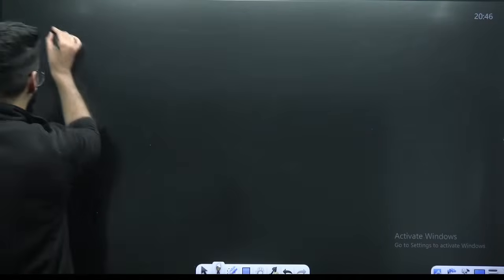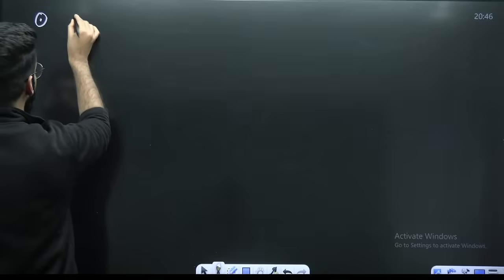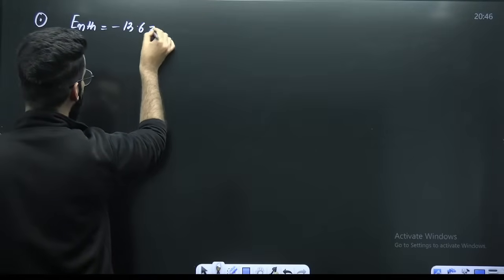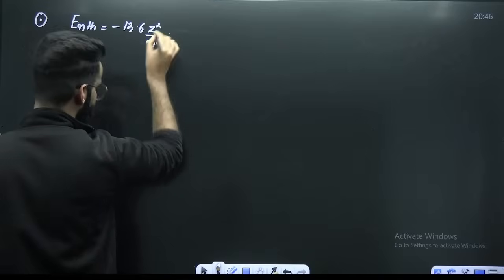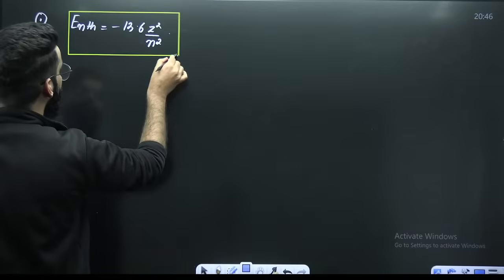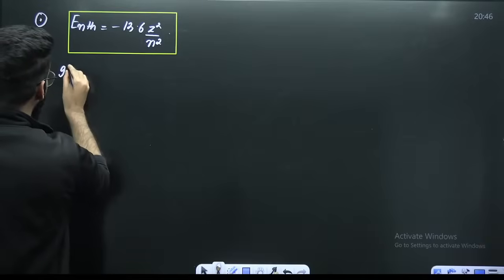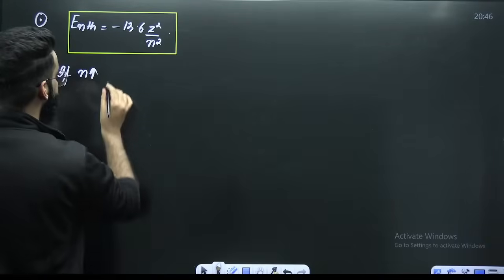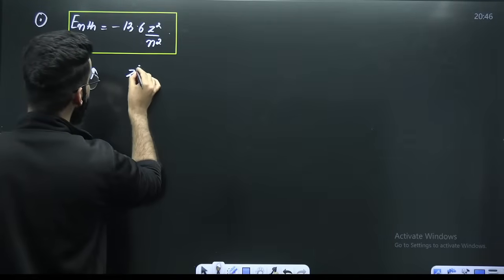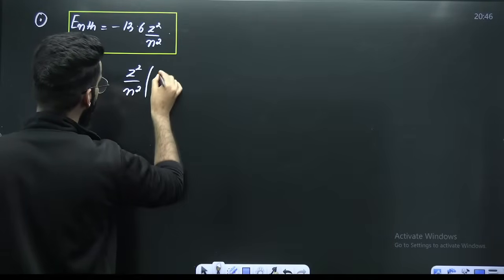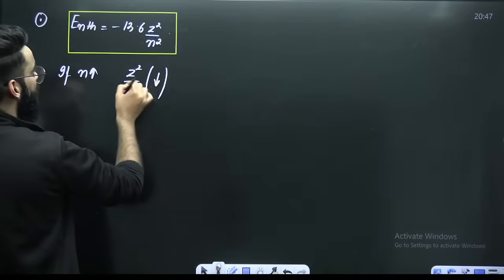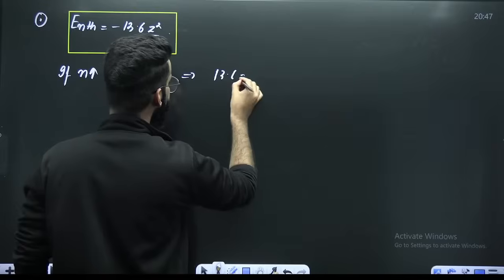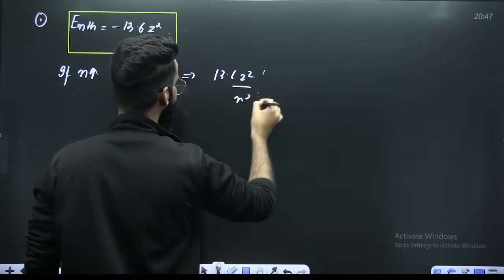Now, guys, one quick statement. You know the total energy possessed by the electron in the nth Bohr's orbit is minus 13.6 Z square upon n square. Tell me one thing. If n increases, if the shell number increases, if the electron goes far from the nucleus, then Z square divided by n square will decrease, which tells you that 13.6 Z square upon n square will also decrease.